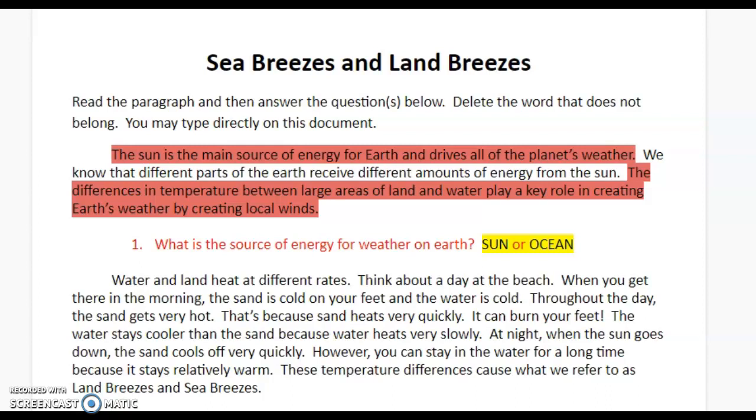The sun is the main source of energy for Earth and drives all of the planet's weather. We know the different parts of the Earth receive different amounts of energy from the sun. The differences in temperature between large areas of land and water play a key role in creating Earth's weather by creating local winds. Question 1. What is the source of energy for weather on Earth? The sun or the ocean? Delete the word that is incorrect.